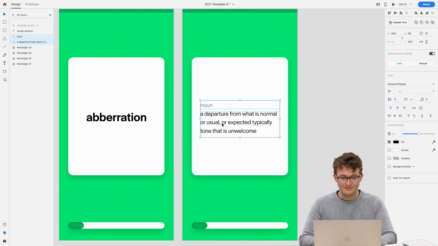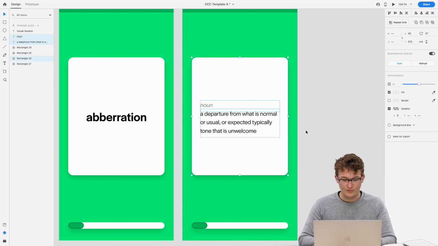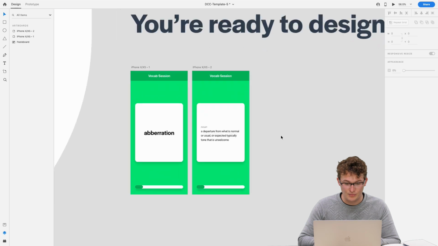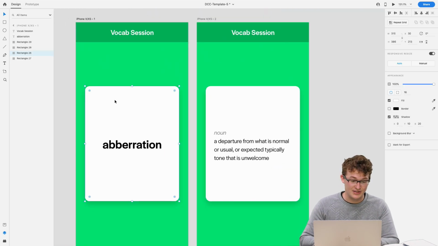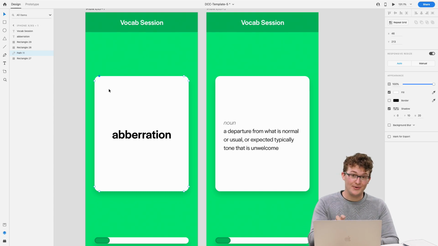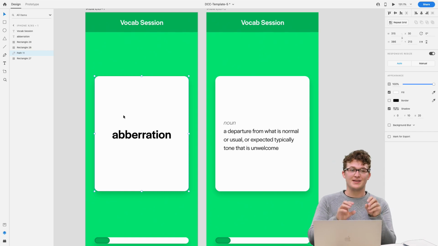This isn't really the point of the task. We do want to make sure that's showing well, but we also want to have our card flip animation. To do that card flip, basically it's going to be a tap, and then the card will flip. We want to use auto animate to transition between those two states. The way auto animate works is it looks for the same object on two artboards, and it will tween between those two artboards in any changes you make. So if it's at the bottom and then on the second artboard it's at the top, it will animate from the bottom to the top.